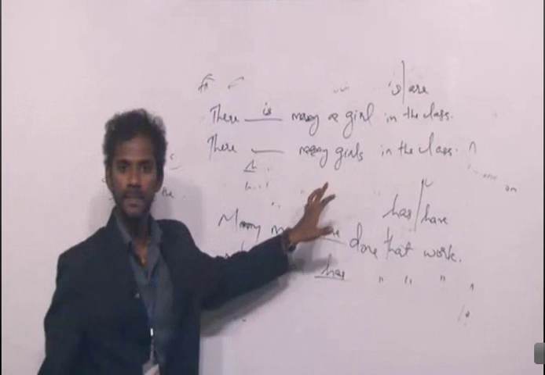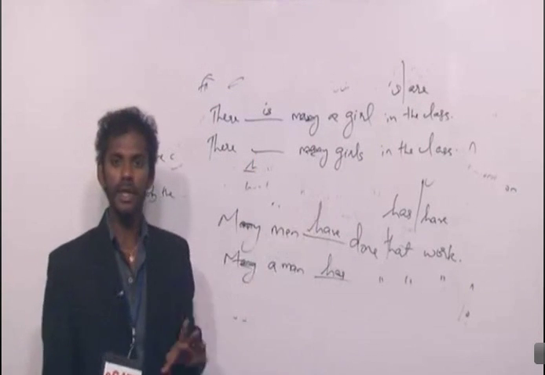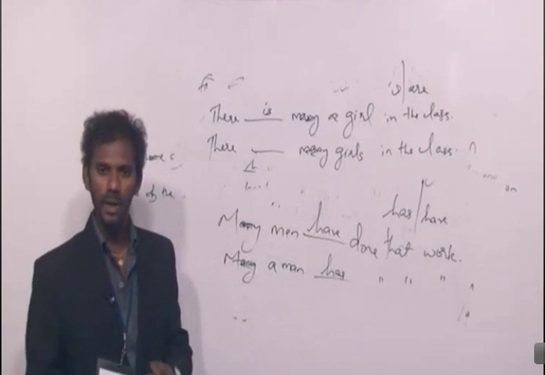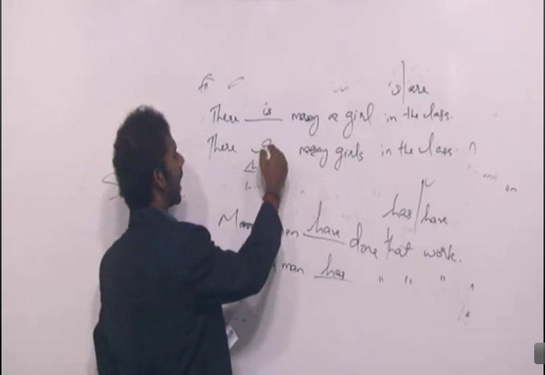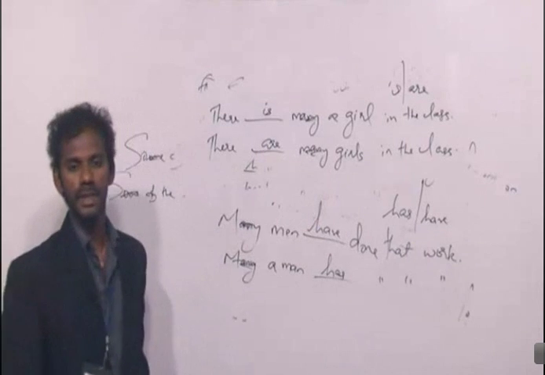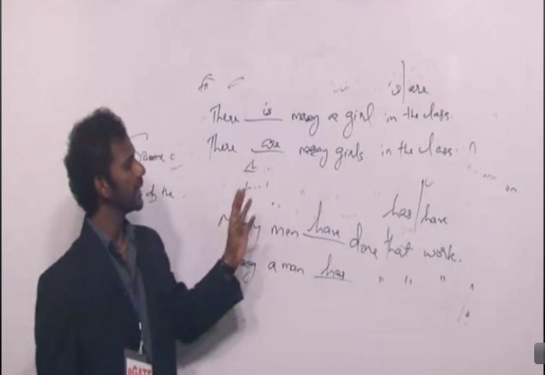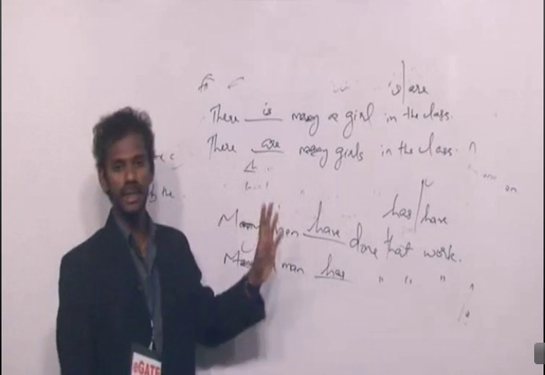What's a noun here? Girls is a noun here. Singular, plural? Plural. Verb also must be plural. There are many girls in the class. Not "there is many a girl in the class." There are many girls in the class.